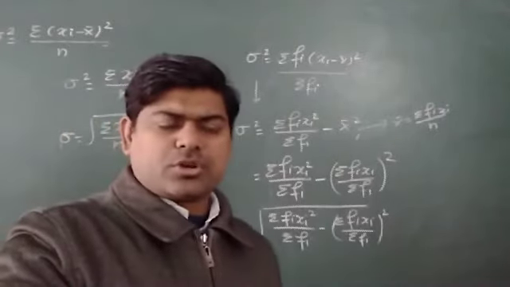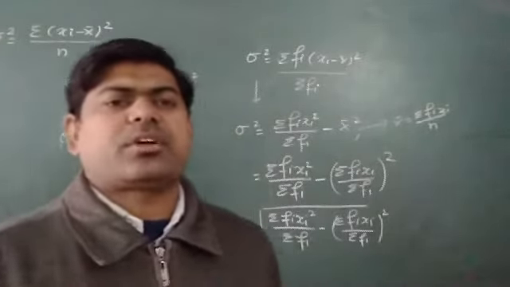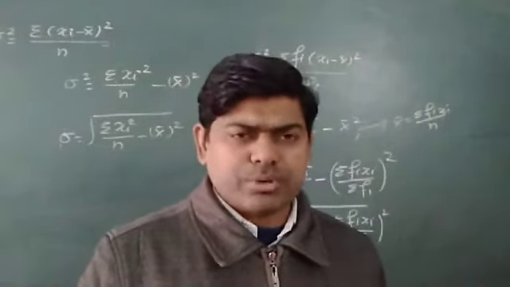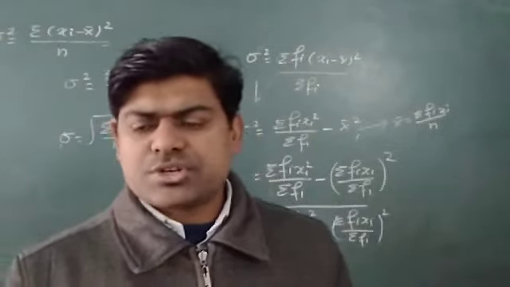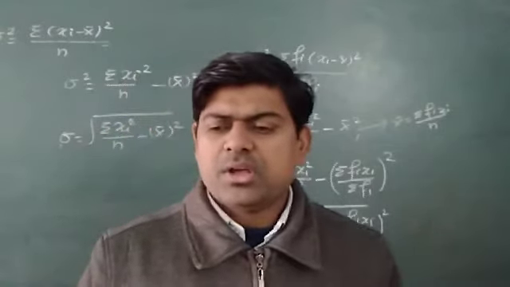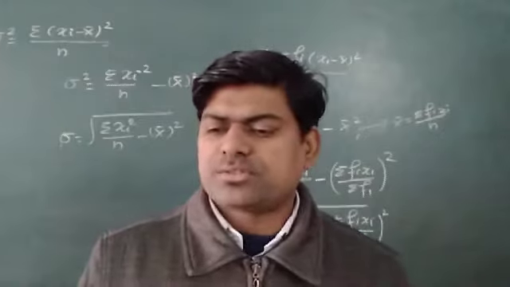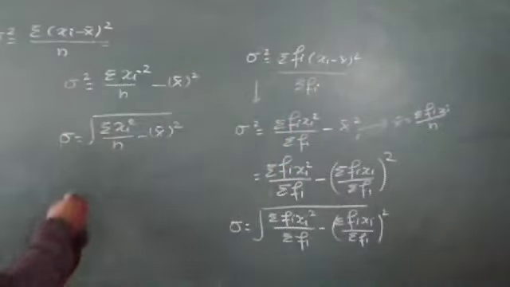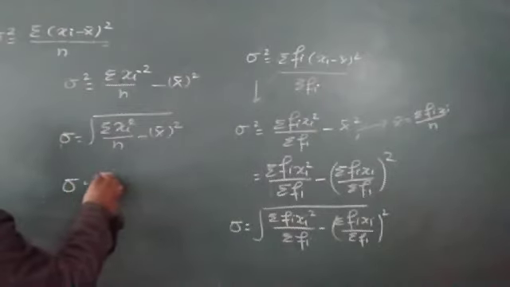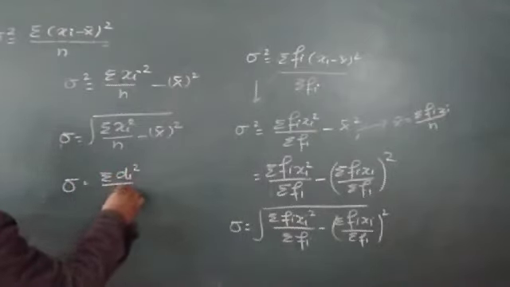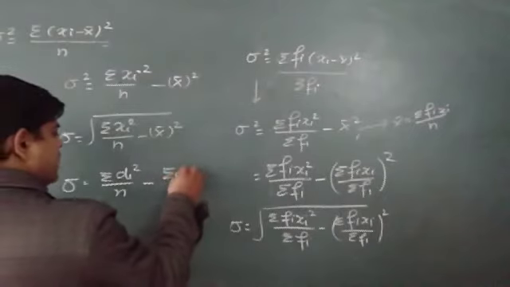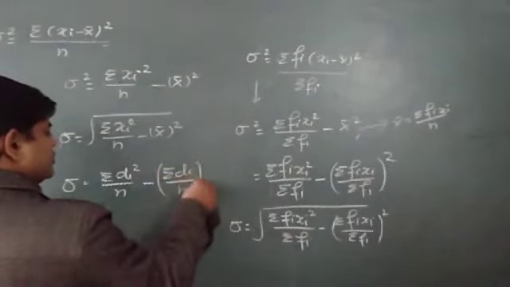I think all of you know that di can be written as xi minus a. This is not new for you, where a is the assumed mean. So I may write di is equal to xi minus a, and after using this formula I may write sigma di square upon n minus x bar, and in place of x bar I may write sigma di upon n the whole square.